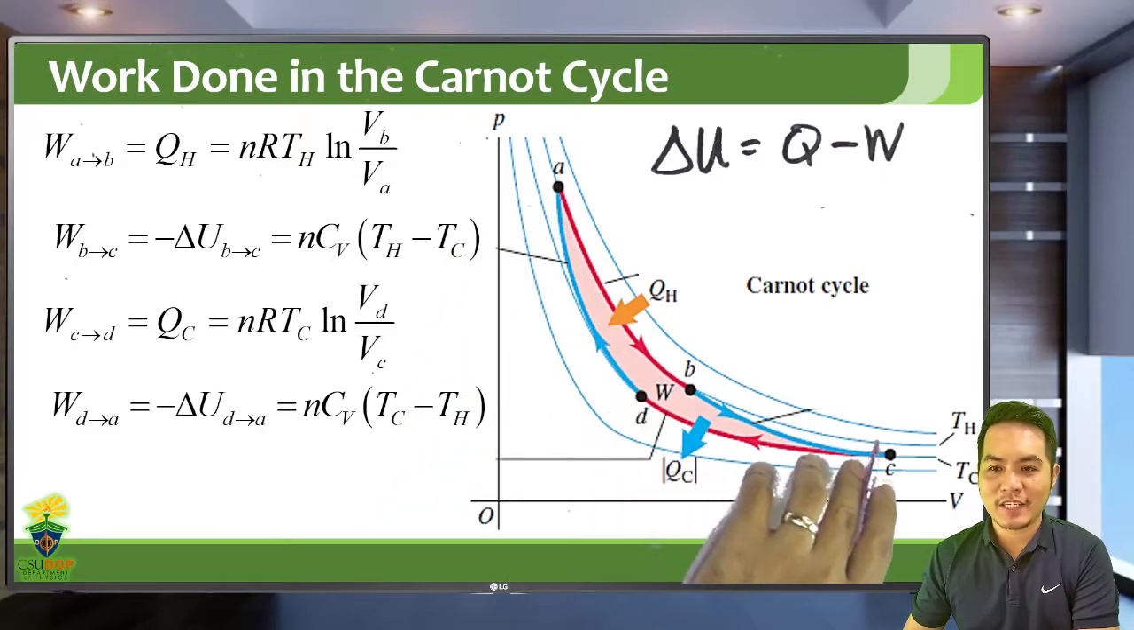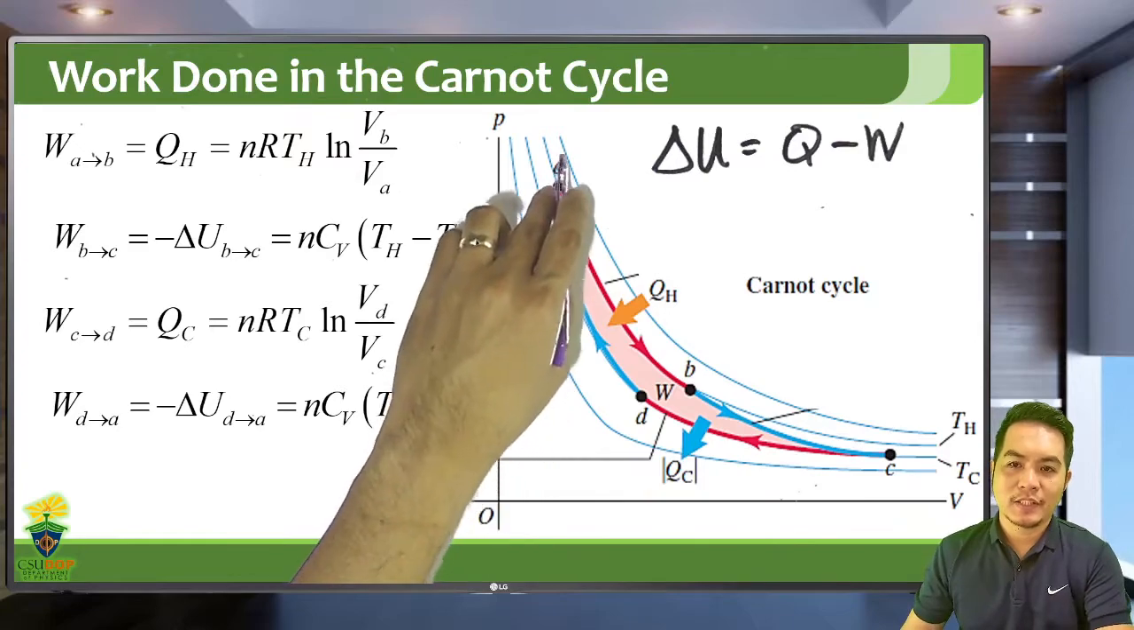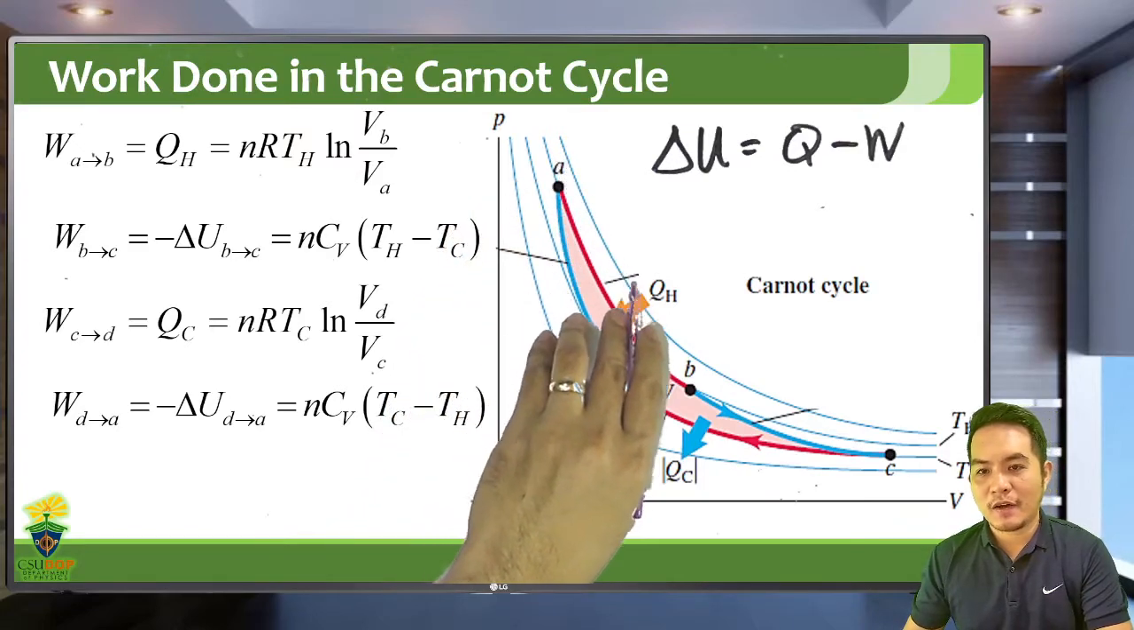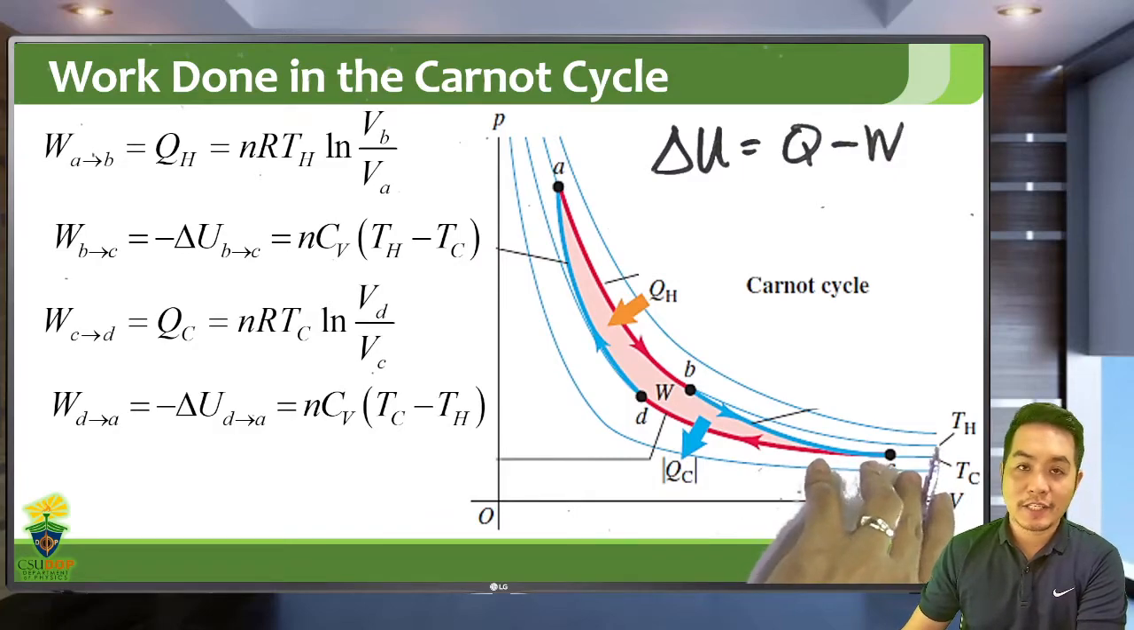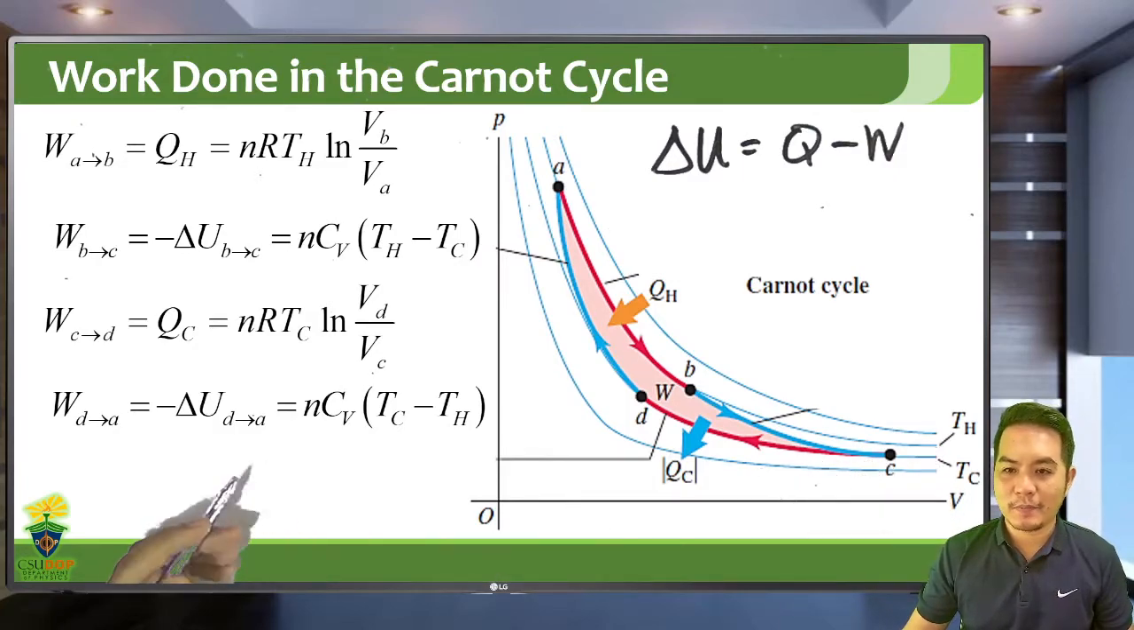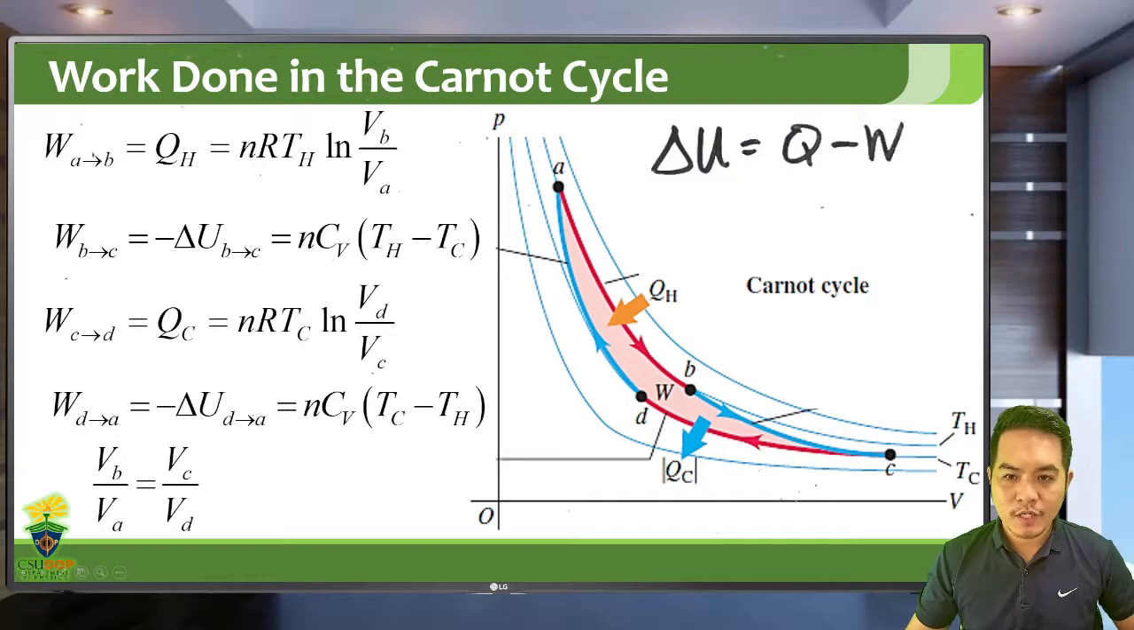So again, this is an isotherm. All temperatures along this blue curve here are the same. It's an isotherm, a constant temperature curve. So these are the work done in a Carnot cycle. You will notice that in a Carnot cycle, the ratio between the volume VB over VA is just equal to the ratio of the volume VC over VD.